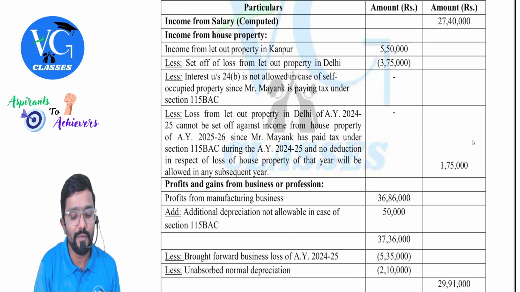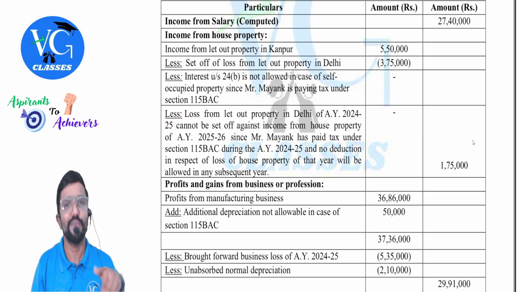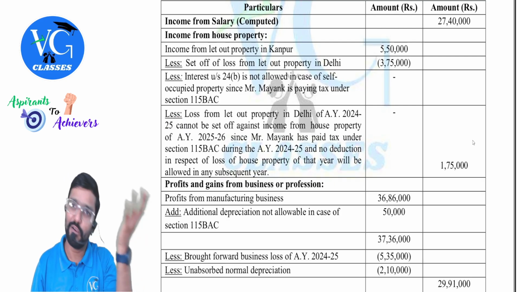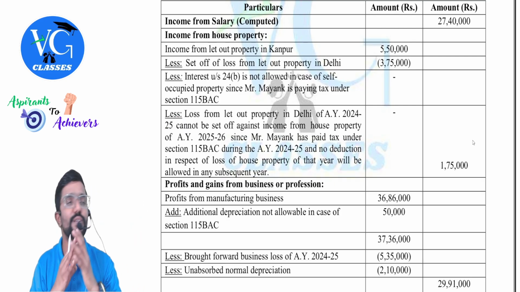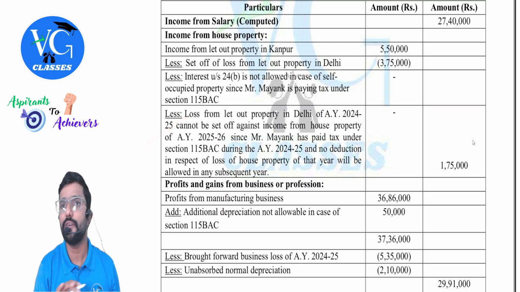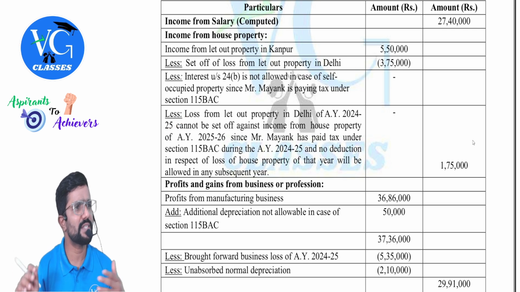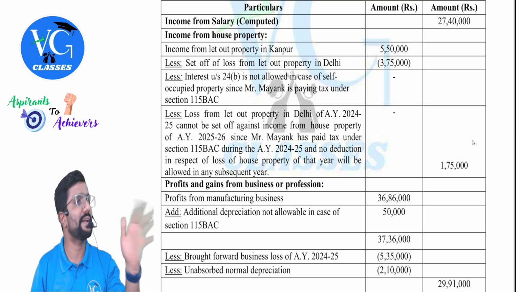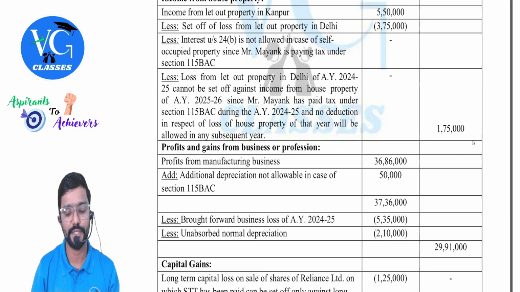Okay. Then brought forward loss. Can you adjust it? No. First of all, you cannot carry forward only. Now you have brought it. Can you adjust it? No, you cannot, because you are under the default scheme. Okay. So what is the net house property income? 1,75,000. Sir, can we carry forward this? No, you cannot carry forward. First of all, you should not have brought it forward, but you have brought forward. Now, can I use it? No. Can I carry forward? No. Forget about it.